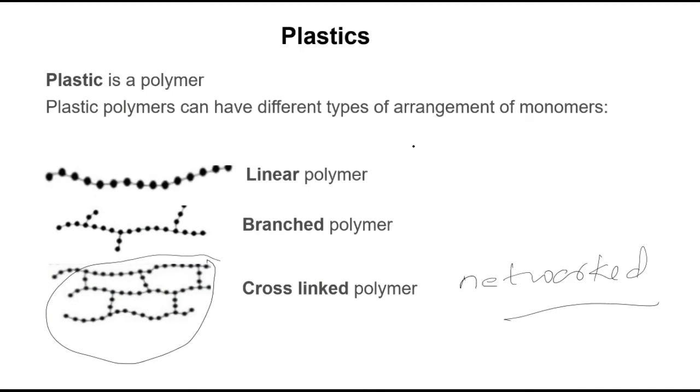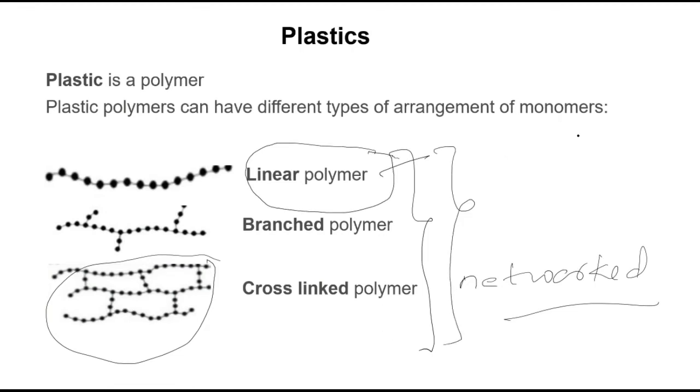So remember, plastics are a kind of synthetic fiber which are not only in linear structure this way, they are available in all types of structures. That is the only difference. So remember, plastic polymers can have a different type of arrangement.